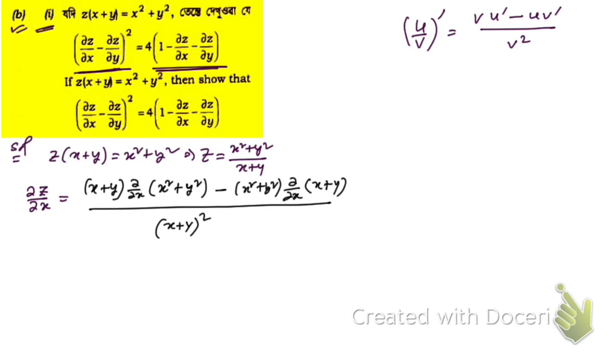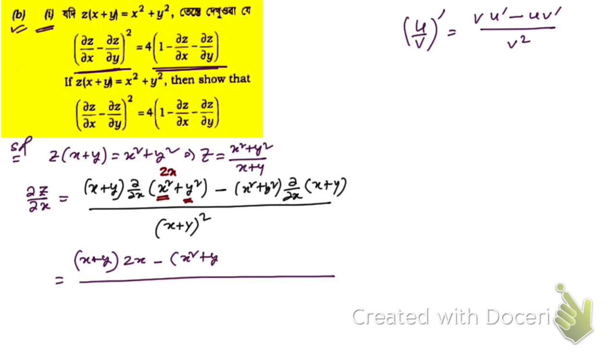Now you see, if you differentiate this, that's going to give you twice x, and we are differentiating with respect to x, so the derivative of y square with respect to x is 0, as it is a partial derivative. So here we can write (x plus y) into 2x minus (x square plus y square), and if you differentiate x with respect to x, that's 1, and if you differentiate y, that's 0. 1 plus 0 is simply 1, so that's why we end up getting this.